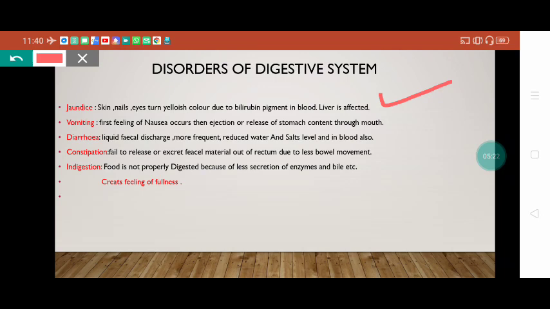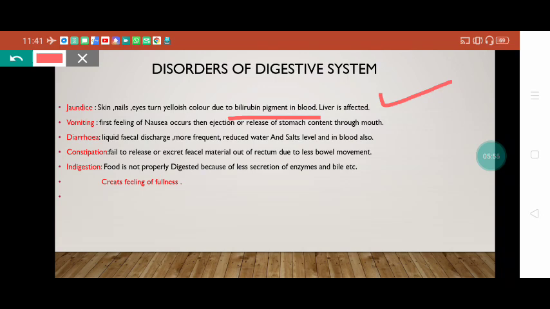The bile pigment secreted from the liver, when it is broken down or metabolized, is converted into bilirubin and biliverdin. When bilirubin is present in larger quantity, it is absorbed into our blood, circulates in the systemic circulation, and affects the activity of the liver also, and all the body parts turn yellow. So we can identify jaundice by the yellowish color.